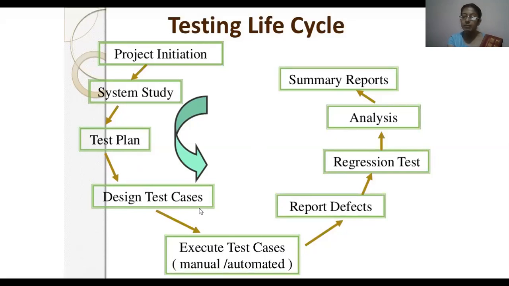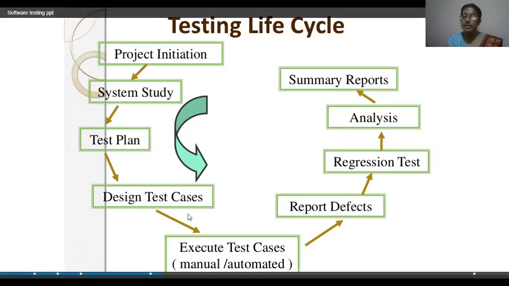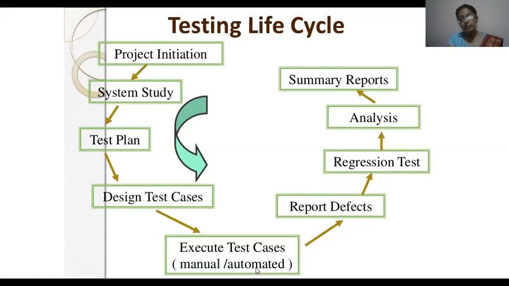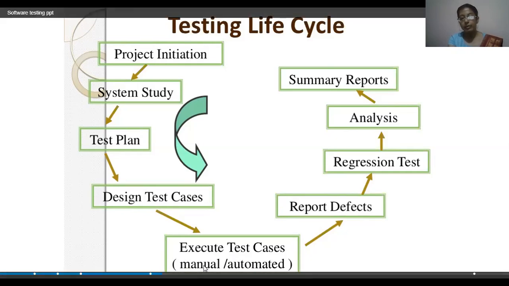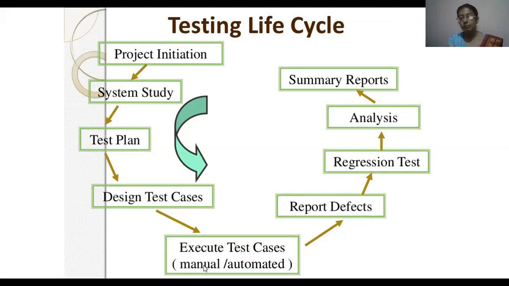We have to design our test cases, and after designing them, we have to execute them. It could be manual and it could be automated. Manual means the test cases are generated by a human being, and automated means the test cases and other activity are done with the help of automated tools.